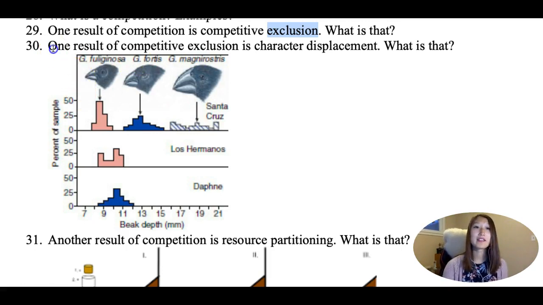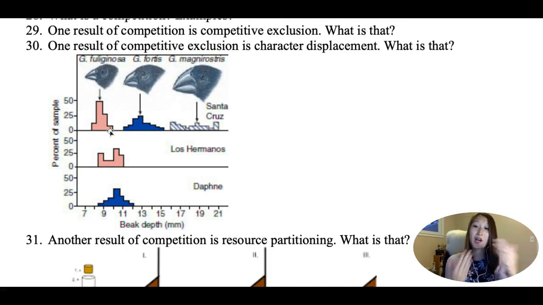And then the next one is something called character displacement, which is the other result of competitive exclusion, if both species get to live and not one of them die. So here, this picture shows you that we have birds with their beaks. When these birds are on their own islands, their beaks are the same size, meaning that they're eating about the same type of food. When they're all sharing the same island, there's not enough food, and the result is, as a result of evolution and natural selection, everybody ends up surviving. This is not a choice.